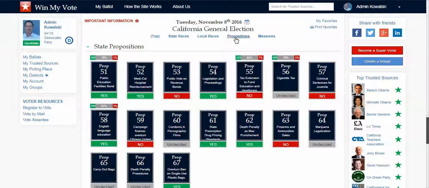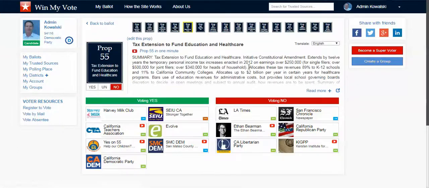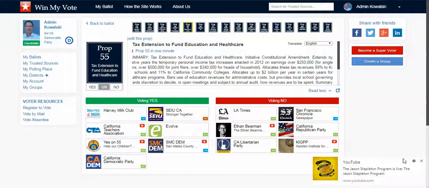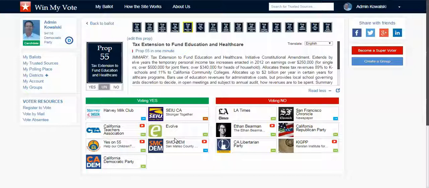And the way that these work is that I can click on the proposition. I can learn a little bit more about the proposition here, and just see the actual language of it. And then here I can see groups, organizations, and individuals that are supporting the proposition, and groups and organizations that are opposing it. And sorry about that, they all start as neutral there.